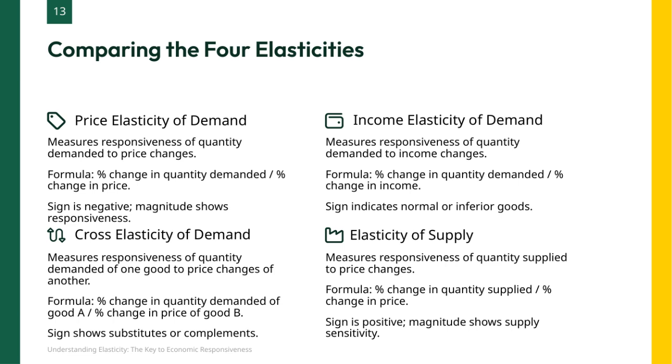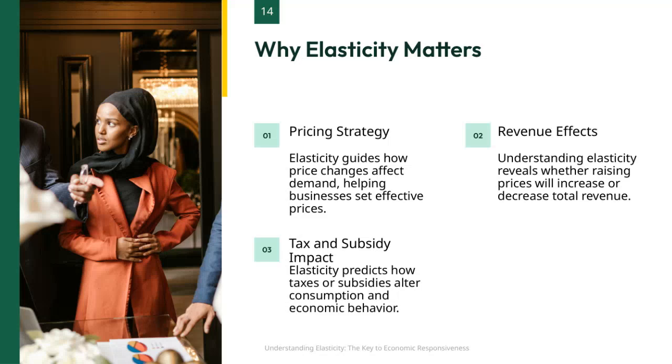The larger the number, the more responsive the supply is to price variations. Understanding these 4 elasticities helps us grasp consumer behavior and market dynamics from various angles, whether it's pricing strategies, income effects, or product relationships.